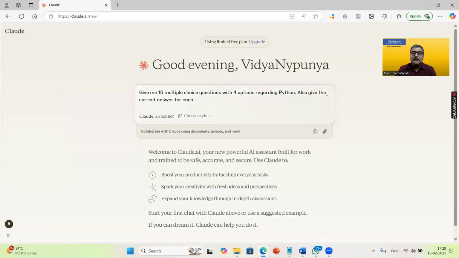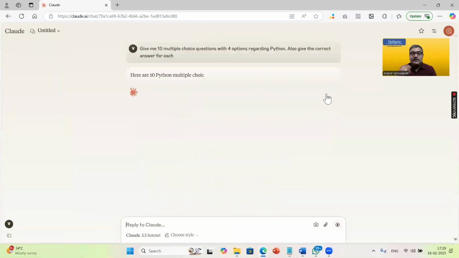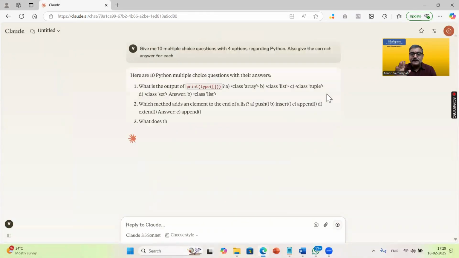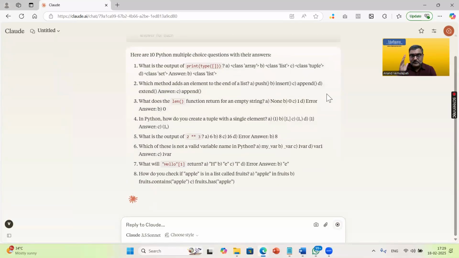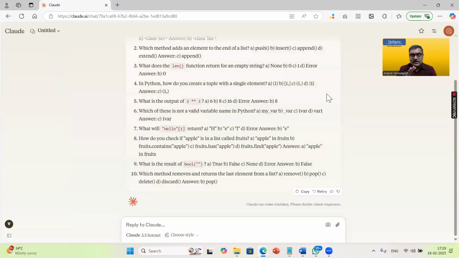Just press enter or hit this button, and within 1 minute, you get all the questions, answers, everything available for you. So in 1 minute, the first step is done. First step is to get the questions, answers, multiple choice, everything. If you already have it, you don't need to do this first step. But even if you don't have it, all you need to do is just spend 1 minute, write this question. You can ask the same question to ChatGPT also, it will give you some questions and answers.